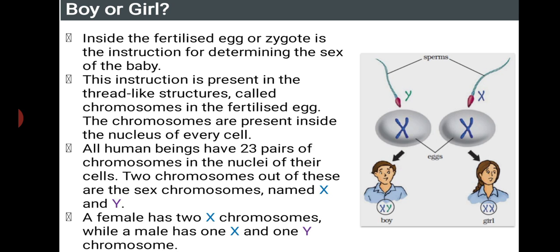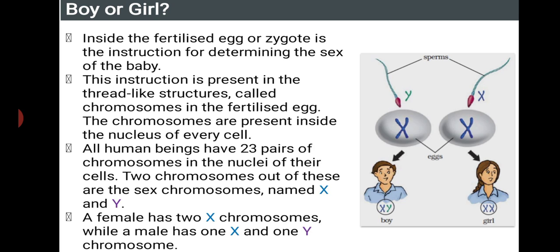In this, 22 pairs of chromosomes are responsible for the other characteristics, but the sex characteristics are carried mainly by the last pair, that is the 23rd pair of chromosomes. The 23rd pair is mainly responsible for the determination of male and female. In a girl we can see the chromosomes XX, and in a boy they are X and Y. You can see here, if an egg from a female, XX, is fertilized by a sperm carrying Y from a male, or by another sperm carrying X from a male, then a boy or a girl is born.